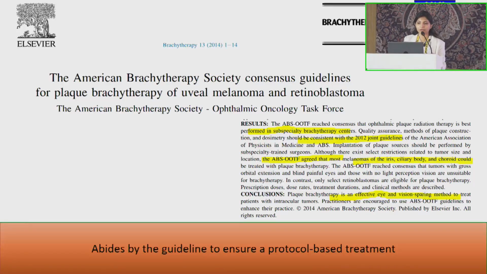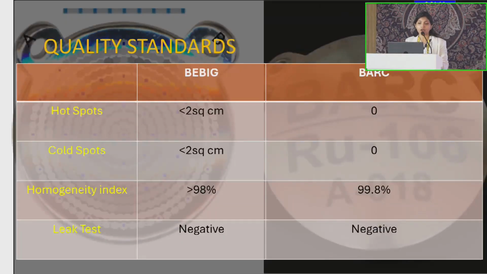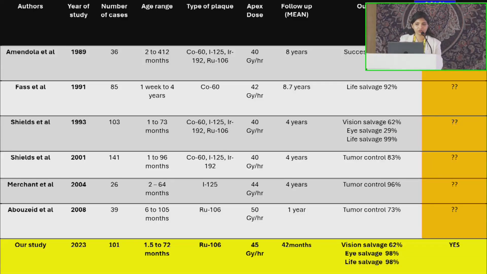The BARC plaque was also in accordance with the set criteria of the American Brachytherapy Society consensus guidelines. All the parameters of the quality standards were also met, with lesser number of hot and cold spots and the leak test being negative, suggesting that it is of supreme quality. When we did a review of literature, we found that the indigenous plaque was at par with the imported plaques, both in terms of safety and efficacy.